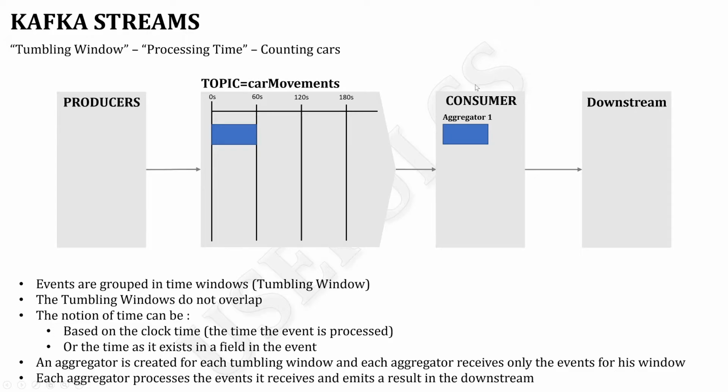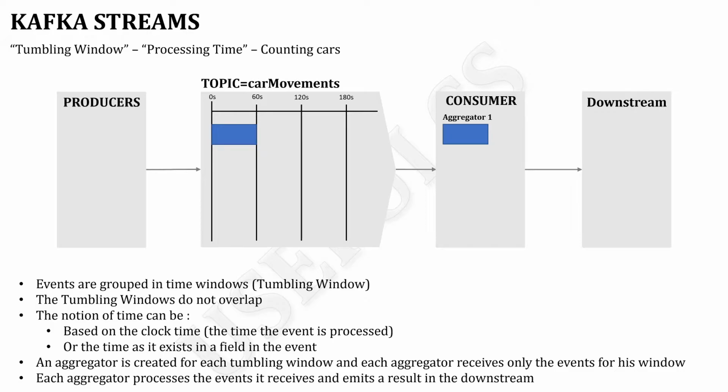Then we have a consumer. Each consumer will have aggregators, and these aggregators will be associated with each tumbling window. So there is a real association between tumbling windows and aggregators. And then on the right side, we have this downstream. This downstream will receive the result of the aggregators. An aggregator can, for example, count a number of records, or do the sum of some values, or something like this.